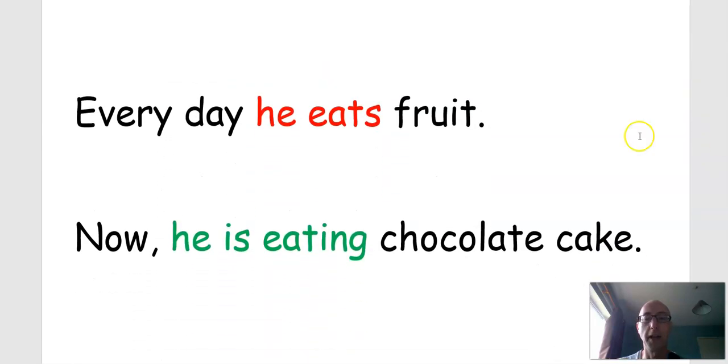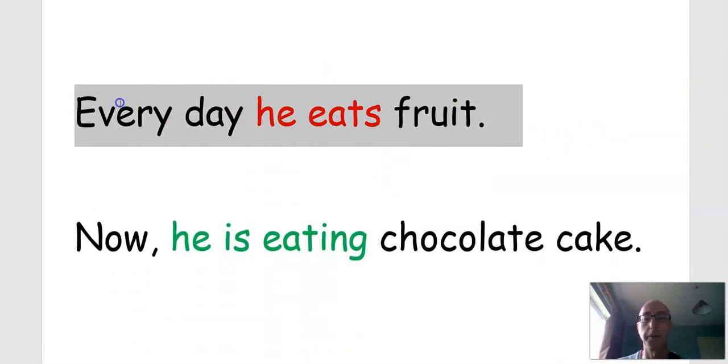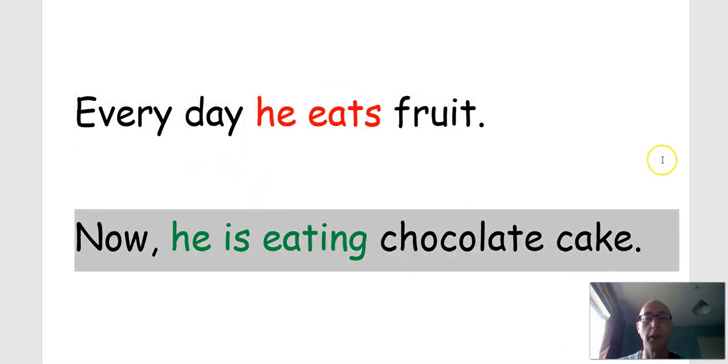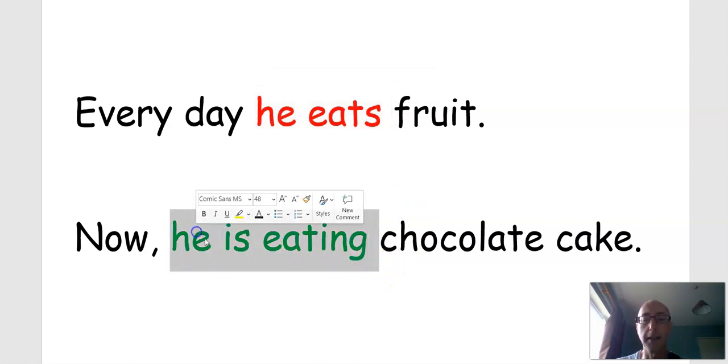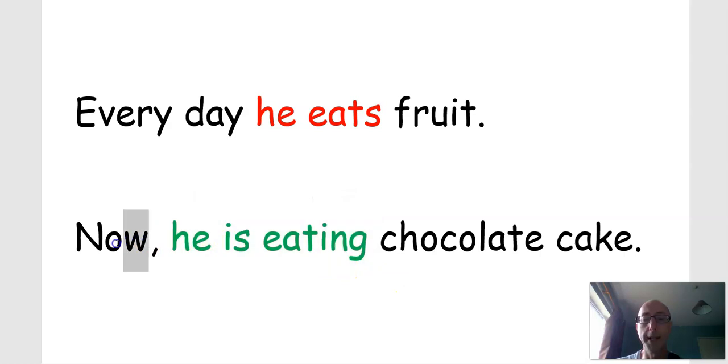So let's look at the difference. Every day he eats fruit. Now he is eating fruit. Can you see the difference? When we talk about every day, do we have an ing? No, we have no ing. We only have an s. Why do we have the s? We have the s on the verb because it's he, it's Gary. Remember, we have the same for she. He eats. Now he is eating. This is the continuous we use for right now, this second.